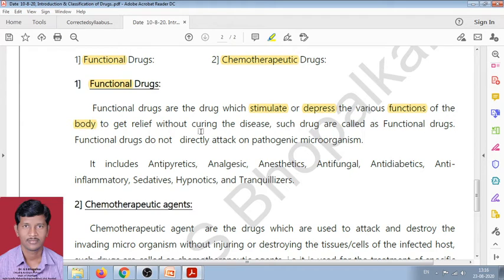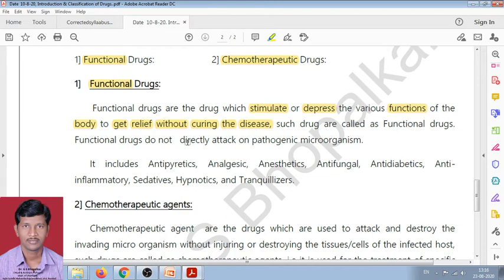After administration of the drug to the patient, this drug can stimulate or depress various body functions, and because of this the patient gets relief without the disease being cured. The patient gets only relief from the pain, but the disease is not completely cured.